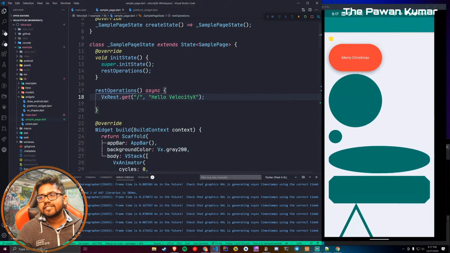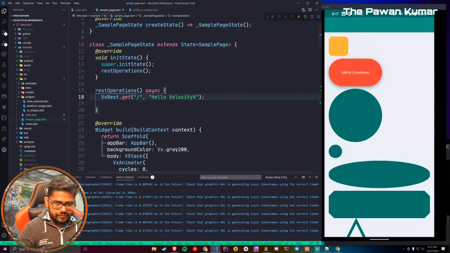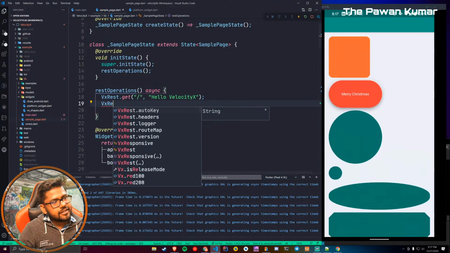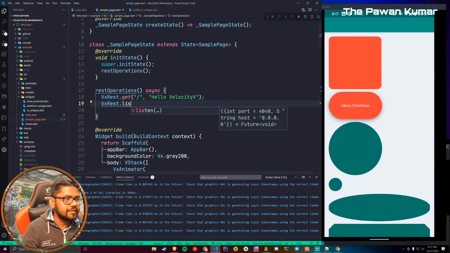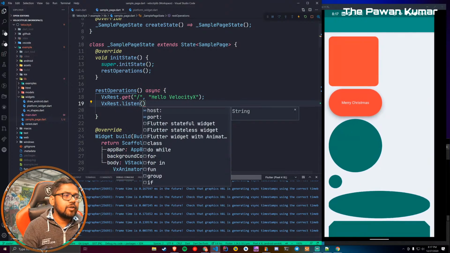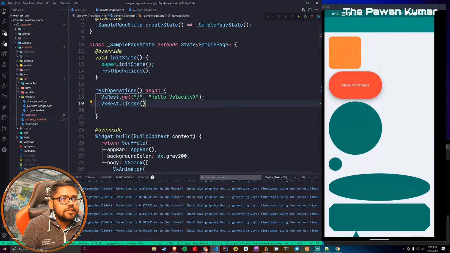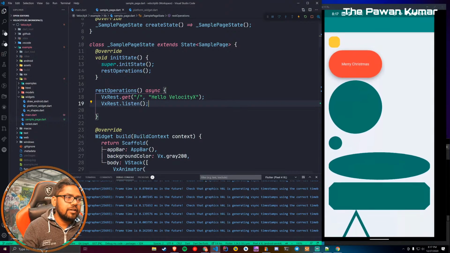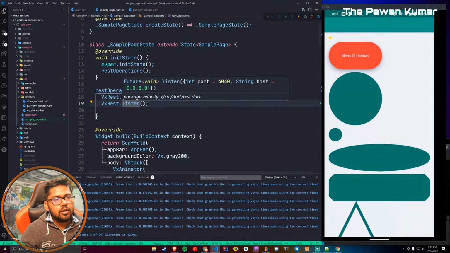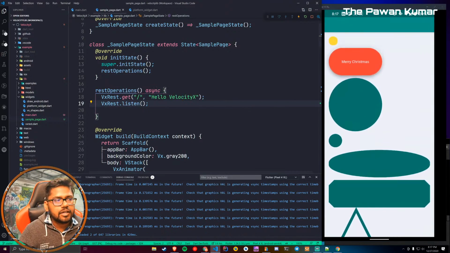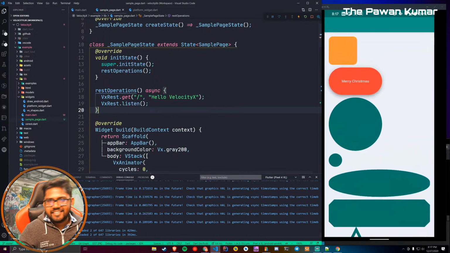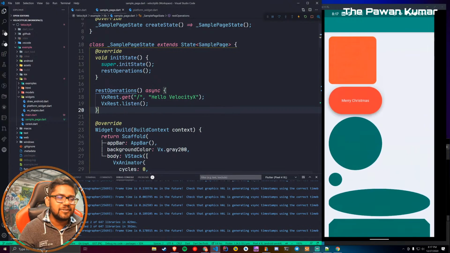The second step is to start our server. So you can say VxRest.listen, and you can listen to a particular port. If you don't specify, then it will listen on the normal localhost with port 4040. And yes, you are done. That's all you have to do, to be honest.